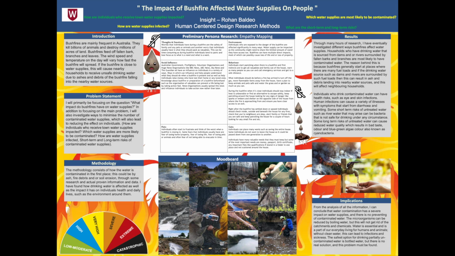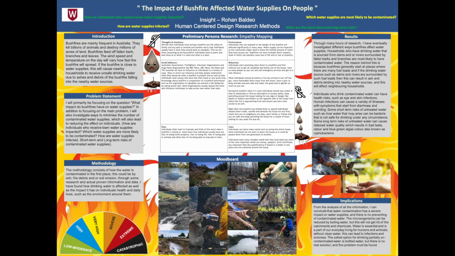This is my second poster. It is the insight, and the main question is the impact of bushfire affected water supplies on people. Bushfires are mainly frequent in Australia. They kill billions of animals and destroy millions of acres of land. Bushfires feed off fallen bark, branches, and leaves. The wind speed and temperature on the day will vary how fast the bushfire will spread.